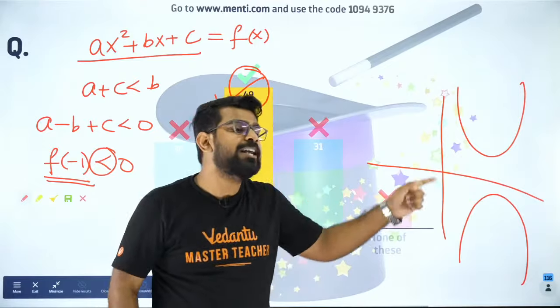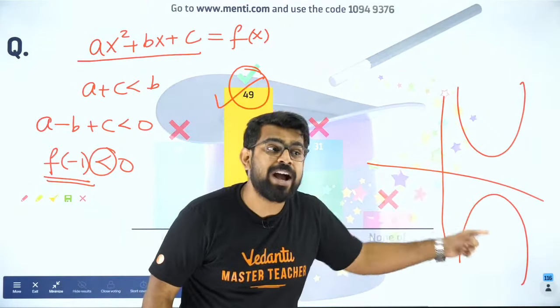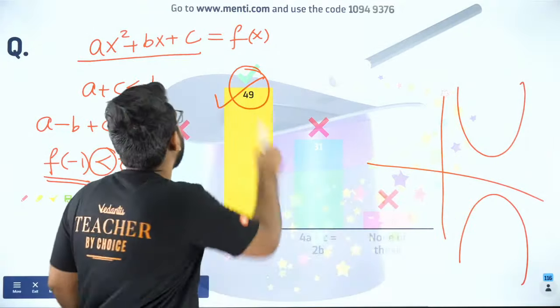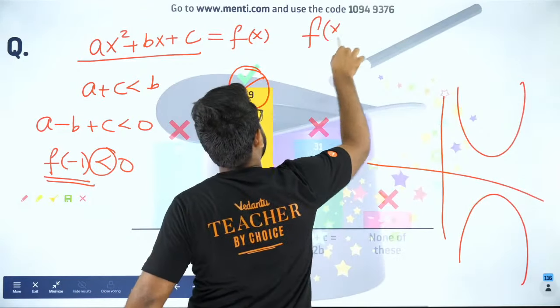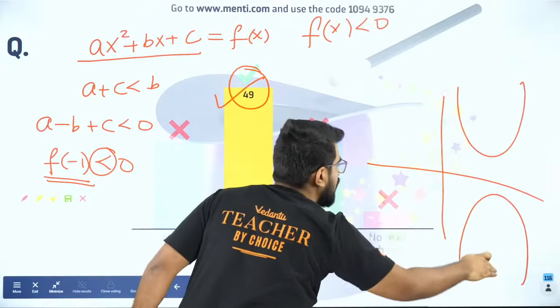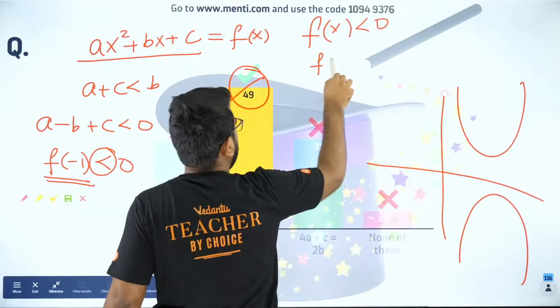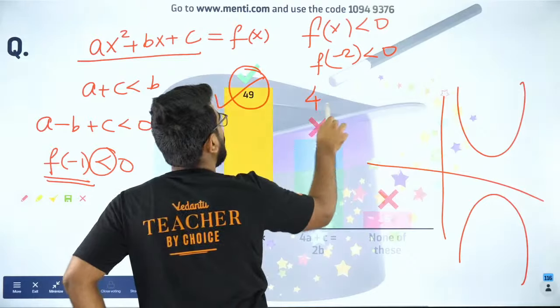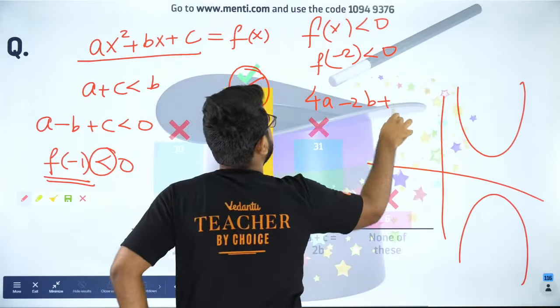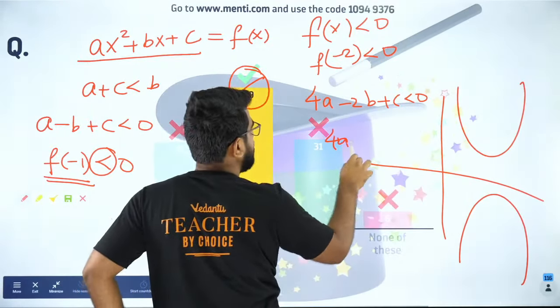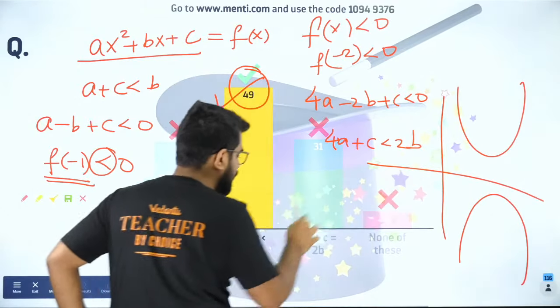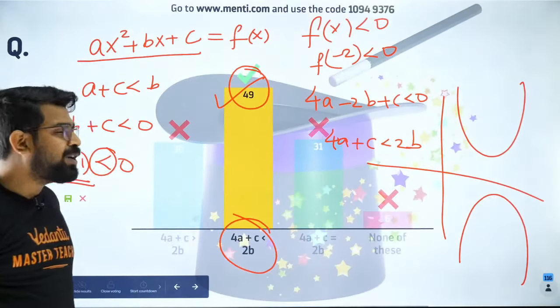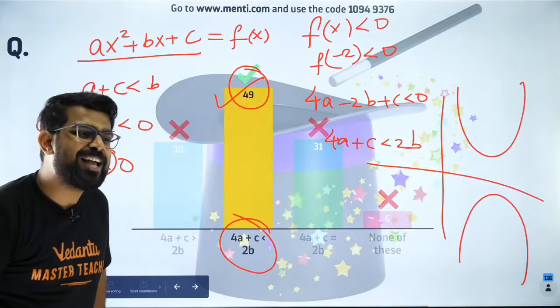Very good, Sindhu. It is the below one. That is why they gave it. So can I say f of x is always negative because it is always below the x-axis? So can I say f of minus 2 is less than 0? So can I say 4a minus 2b plus c is less than 0? So can I say 4a plus c is less than 2b? Wonderful, na? Wonderful, right? Did you like it?